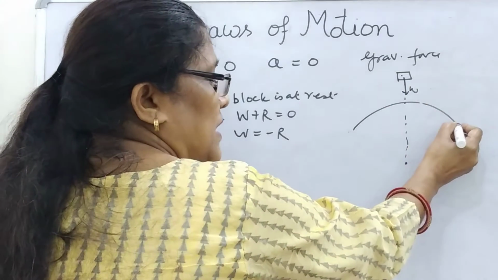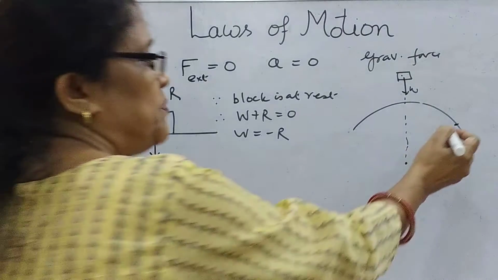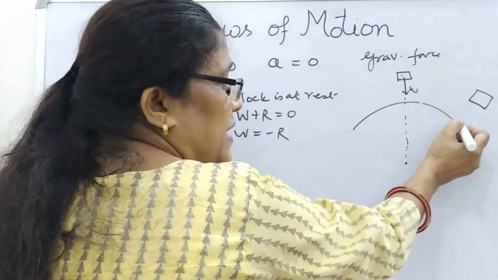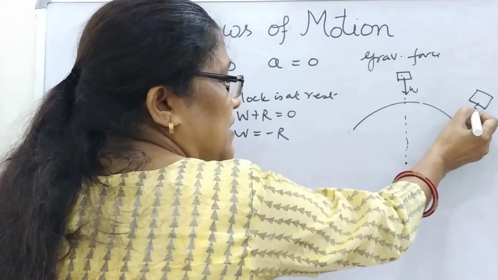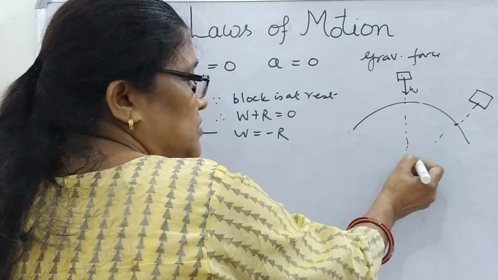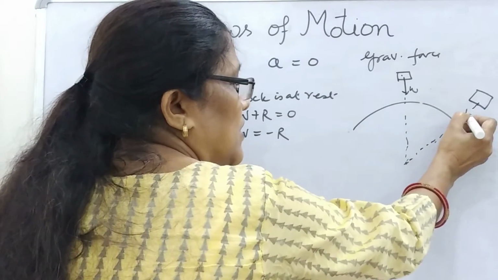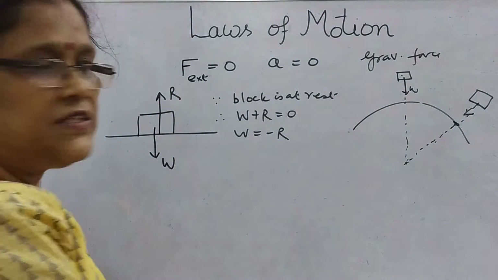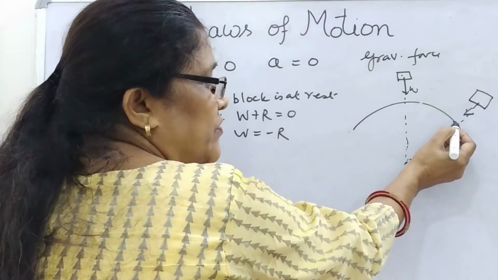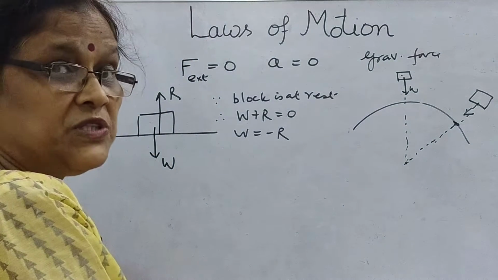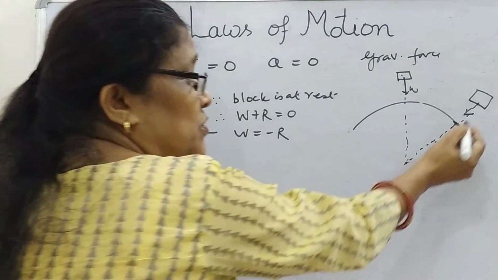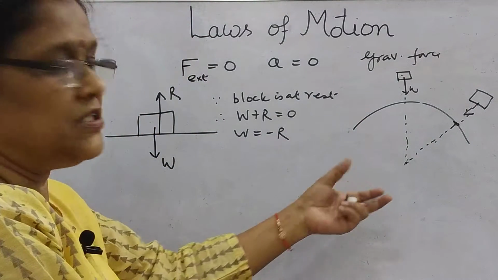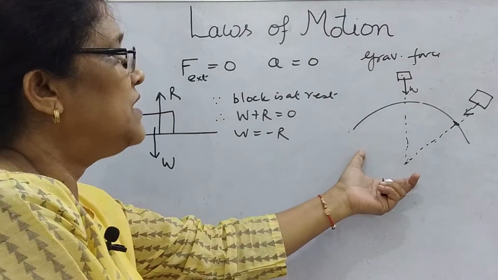If at another point, suppose the object is placed here in this way, then how will you say? The weight at this point will be acting in the direction. So in this case, we can say that here is the earth surface, and this is the vertically downward for this surface, which you say vertically downward. Actually, what is this? Towards the center of the earth.